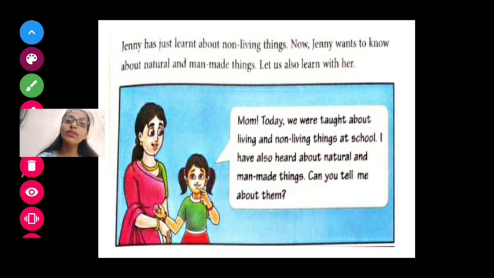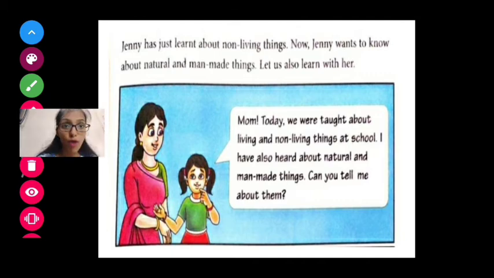Along with Jenny, we will also study what man-made things and natural things are, and we will see some examples of them. Let us also learn with her. We will learn what man-made things and natural things are.